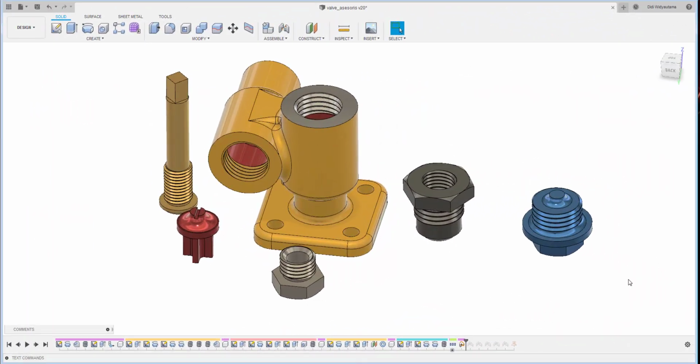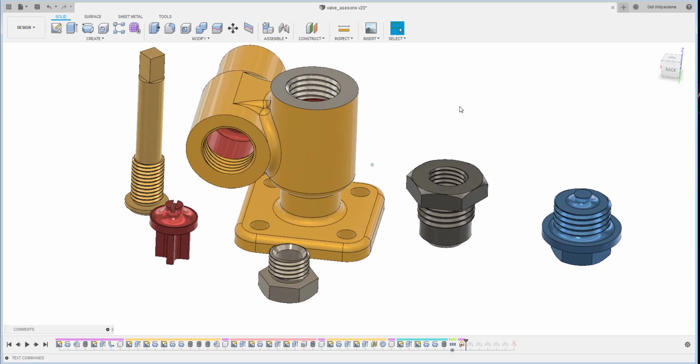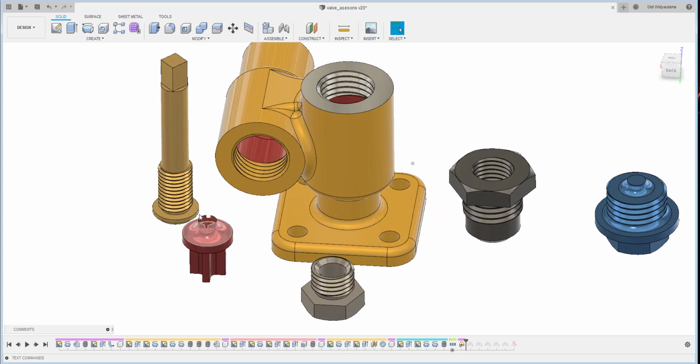Okay, hello everyone, welcome to my tutorial. Today I'm going to show the challenge tutorial, which is the last video. We have two more prior to this video. The first one is creating this valve body, and then the second one creating all those components here.